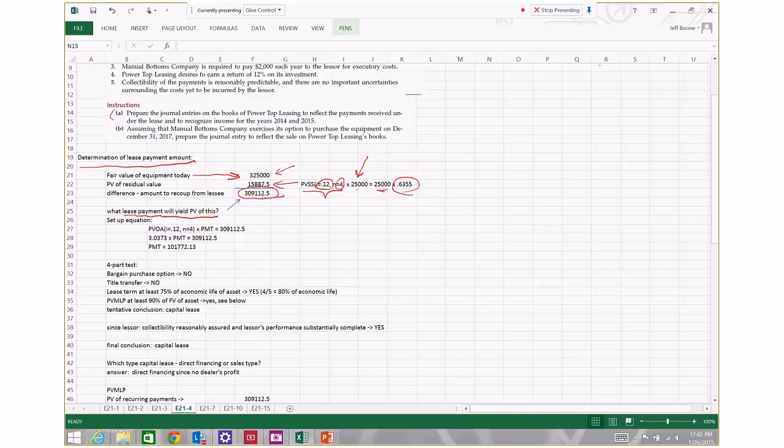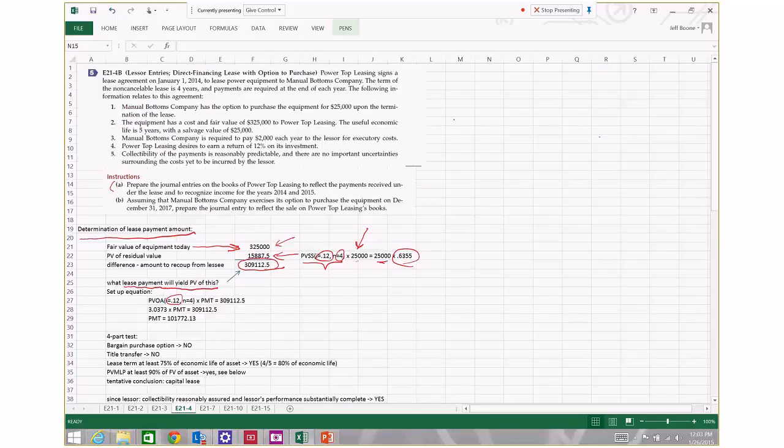The way we're going to determine that is we're going to set up a little equation. We're going to take the present value of an ordinary annuity factor, i equal to 12%. That's the desired rate of return by the lessor on this lease. And again, this is an ordinary annuity because the lease payment occurs at the end of each year. I believe that's right, isn't it? Payments are required at the end of the year, yeah.